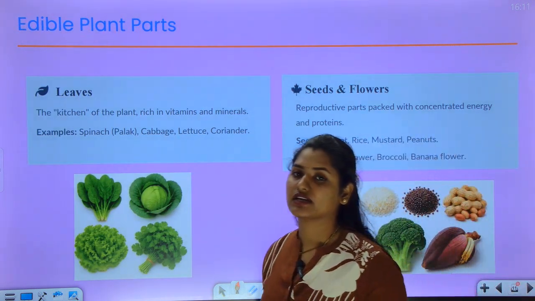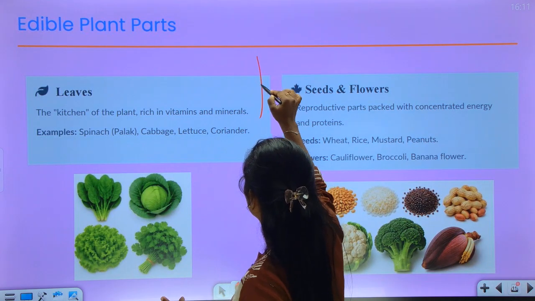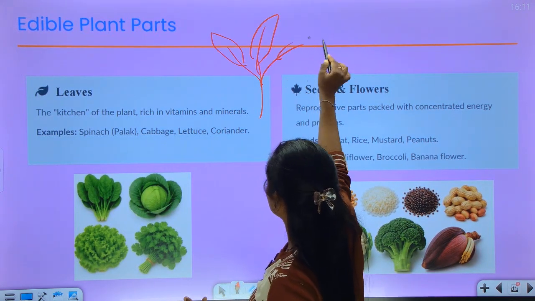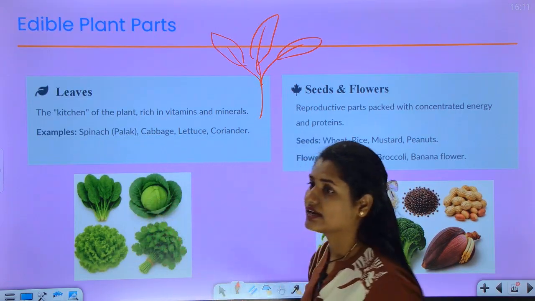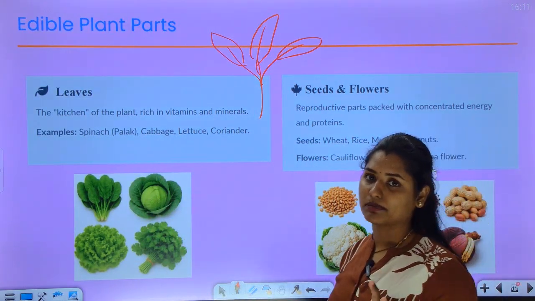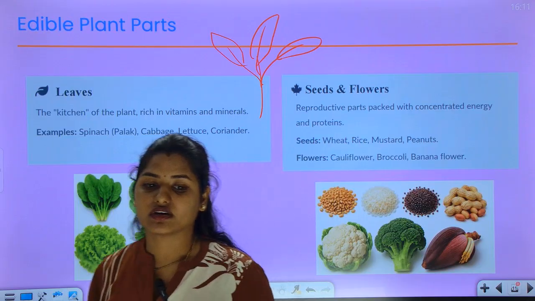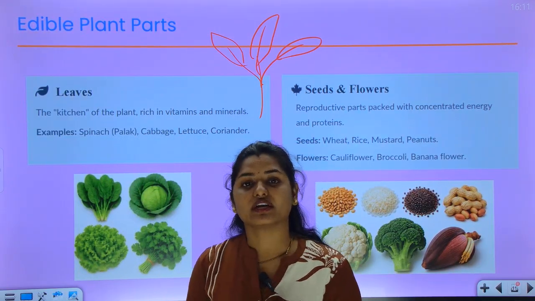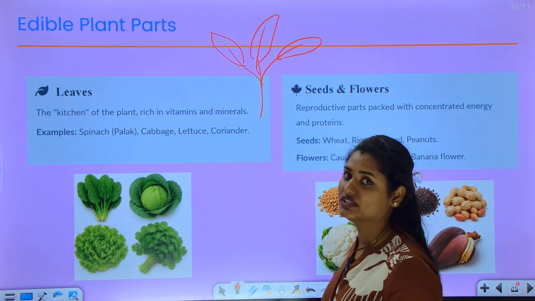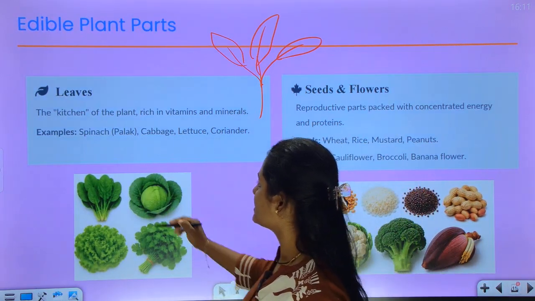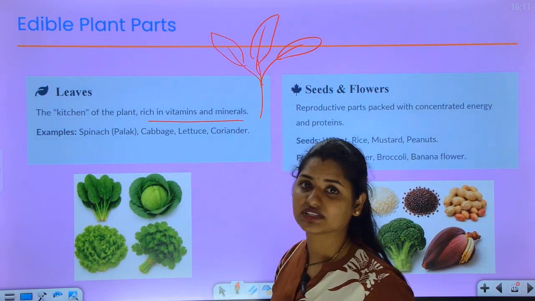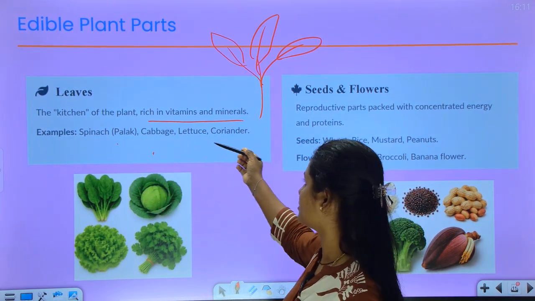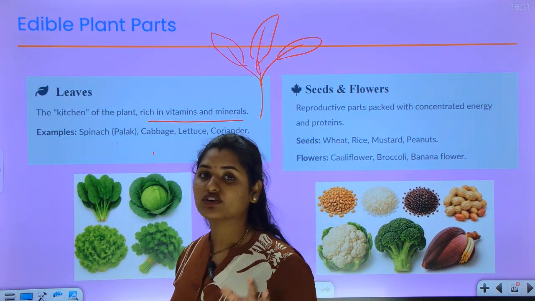leaves. Leaves we can see on top, like this. These are the leaves. They are the kitchen of the plant, also known as the food factory of the plant, because they help in photosynthesis and transport food. So it is the food factory of the plant. It is rich in vitamins and minerals. For example, you can see spinach, cabbage, lettuce, and coriander. These are the sources of leaves.